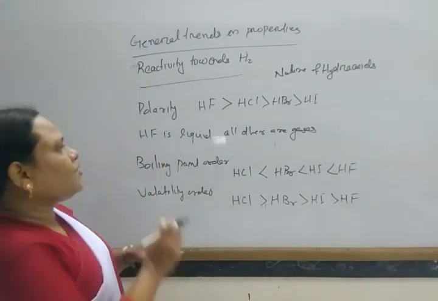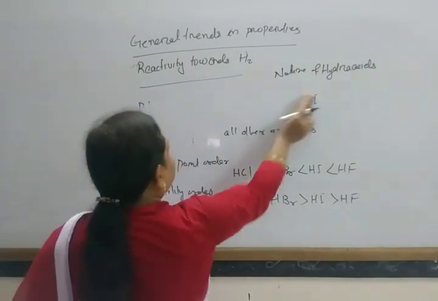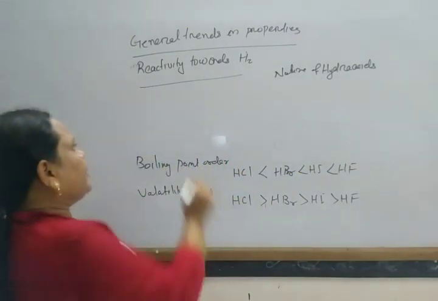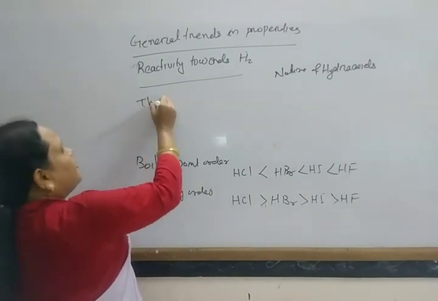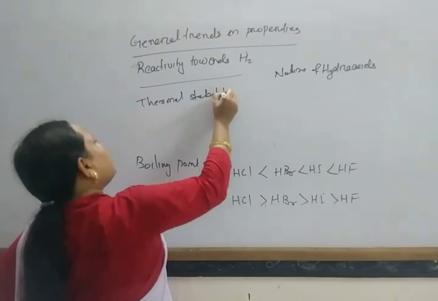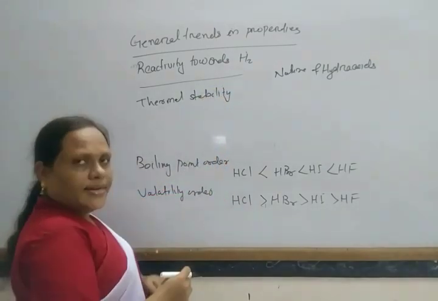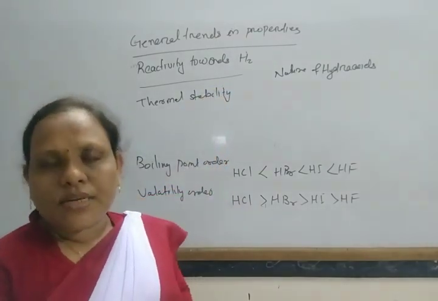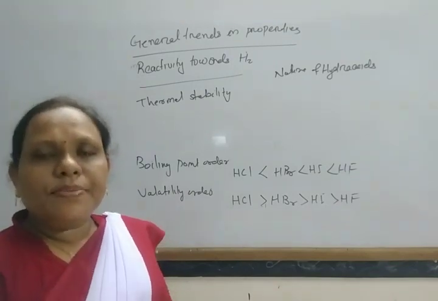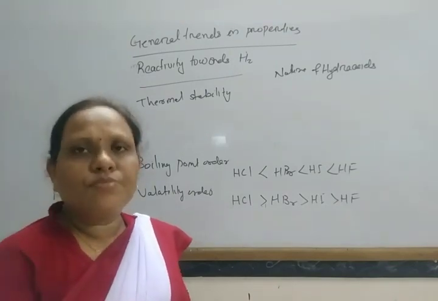Next, the thermal stability. Their thermal stability decreases down the group. Thermal stability means if we apply heat, whether it dissociates or not. If it dissociates more, it is less stable, and if it dissociates less, it is more stable.